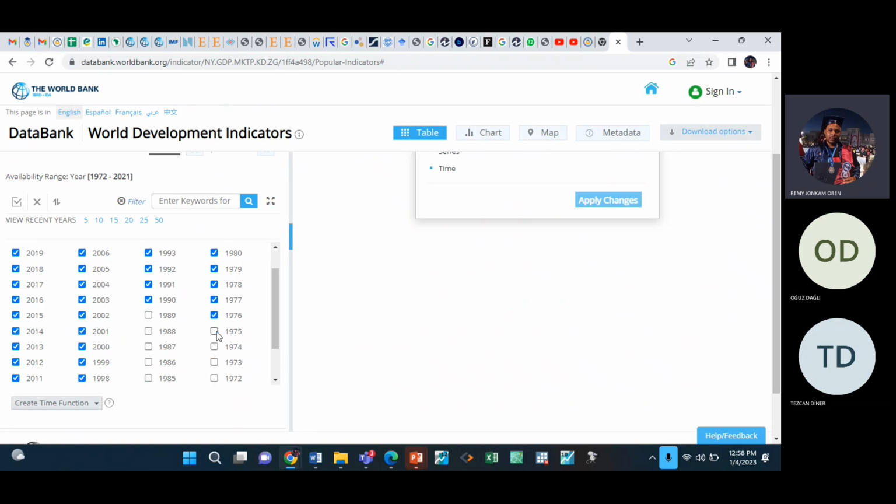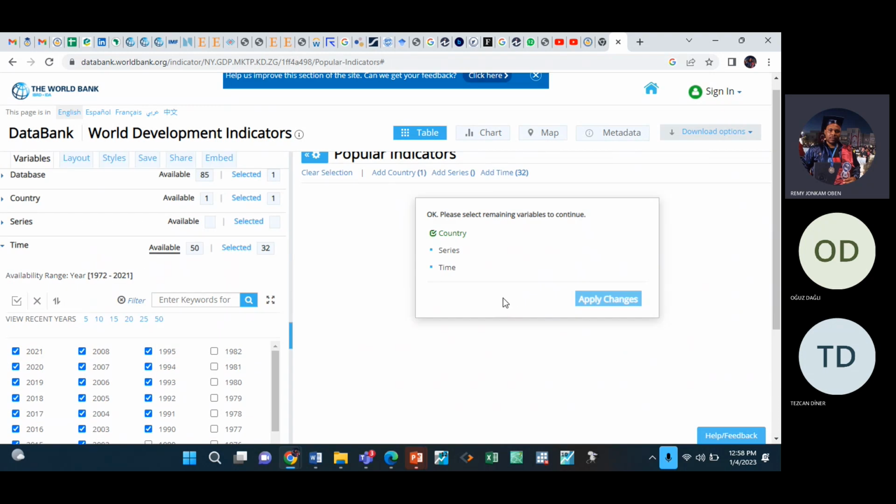It doesn't matter. The most important thing is that you take from 1990 till 2021. So just unselect these ones. So you see my data is from 1990 to 2021. Okay. After doing that, click on time.